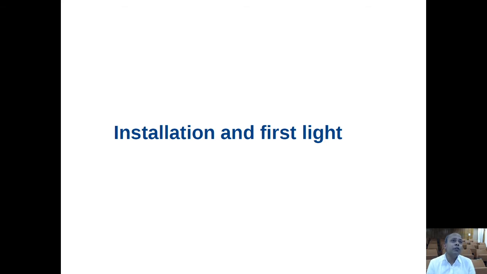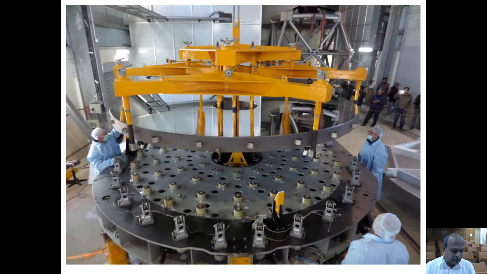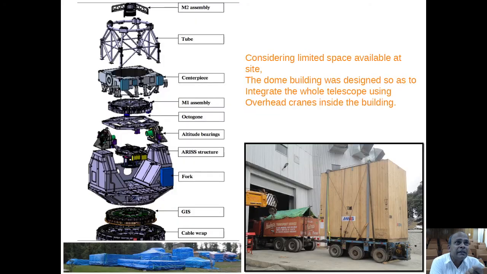Well, let us have a look at the installation and the first light of this facility, the 4-meter telescope. So this is the primary mirror. This is the M1 mirror handling tool in yellow color. You see, this is the primary mirror we are holding, and this is the M1 mirror cell in which it is mounted. This is at the Devastal site.